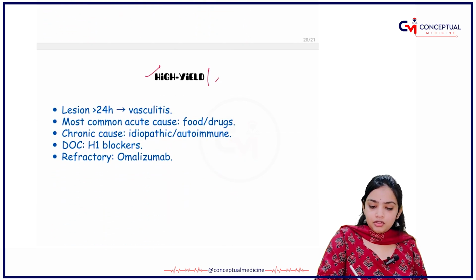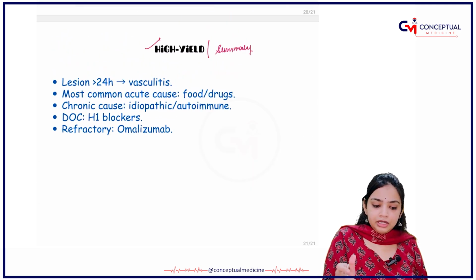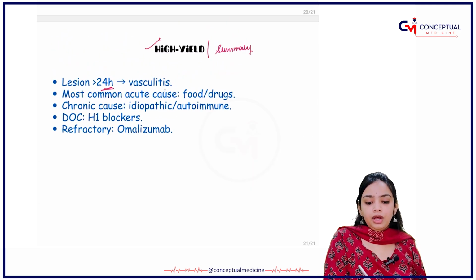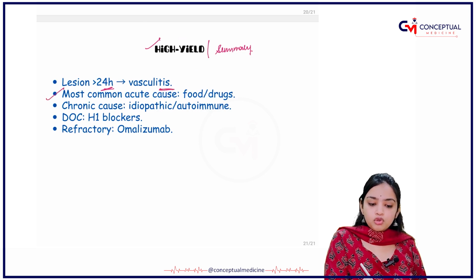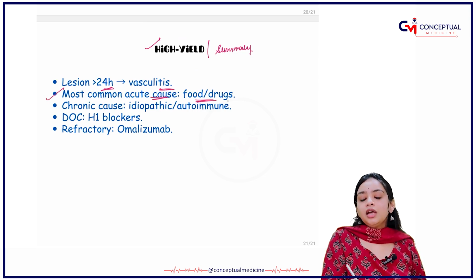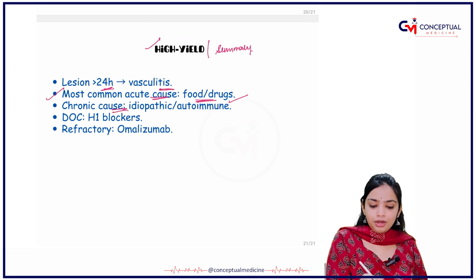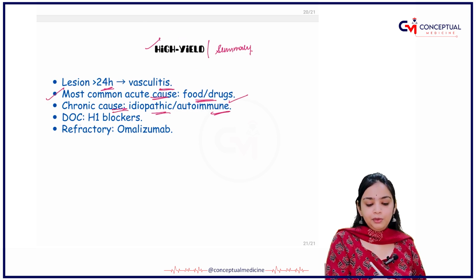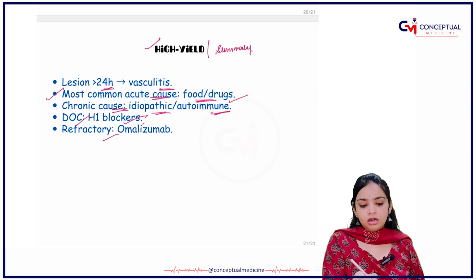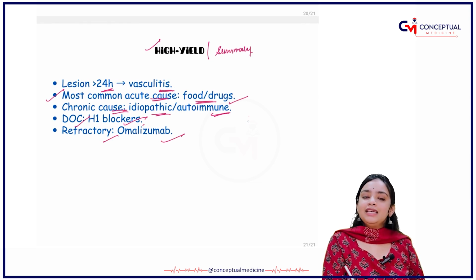These are your high yields, your summary. If the lesion lasts more than 24 hours, it will lead to vasculitis. Most common is acute. Causes are food and drugs. Then you have the chronic causes like idiopathic and autoimmune. Drug of choice is H1 blockers, and in refractory cases we give omalizumab.